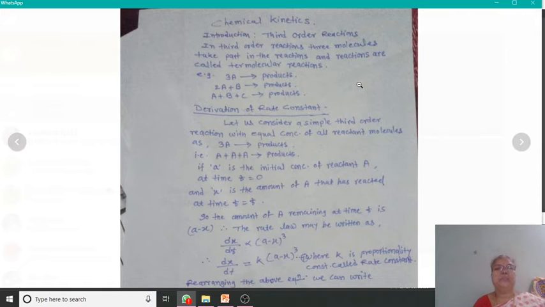Chemical kinetics is the branch of chemistry that mainly deals with the study of rates of reaction. These studies help in understanding the mechanism through which the reactants get converted into